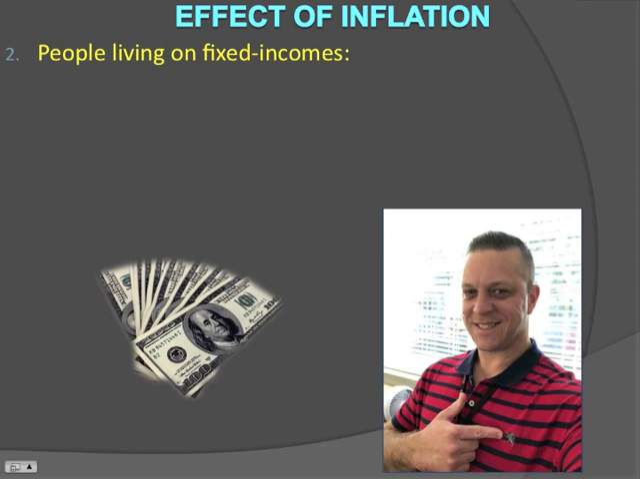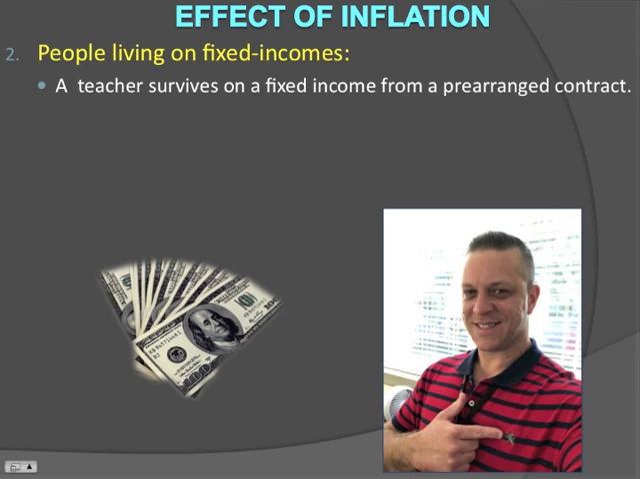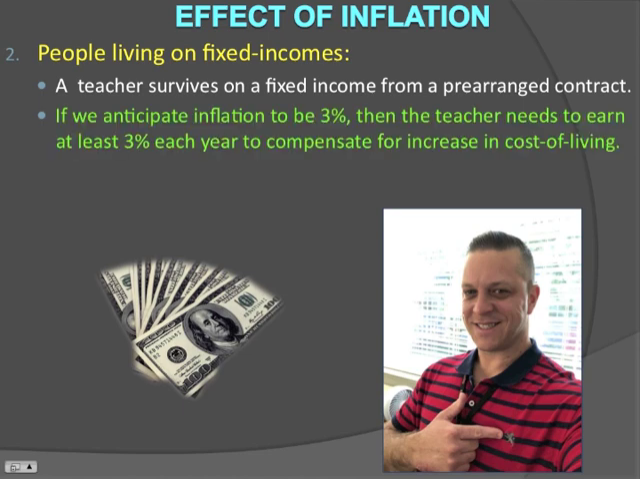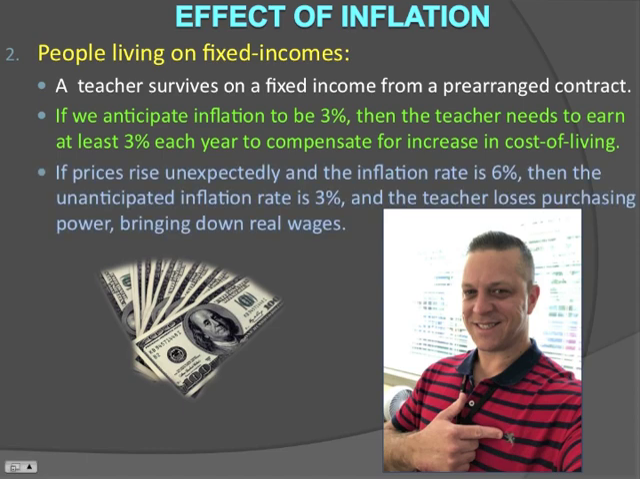The next group of people that are affected by inflation are people that live on a fixed income. So, I'm a teacher, and I receive a fixed income, which is based on a prearranged contract, which lasts at this point for 2 years at a time. If we expect inflation to be 3%, then every single year that I work, I need 3% more money to compensate for the increase in the cost of living. If prices rise unexpectedly to 6%, then I have automatically lost 3% of my earnings. Therefore, I would be hurt by unexpected inflation.